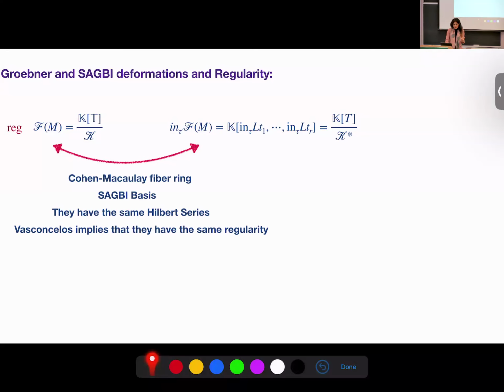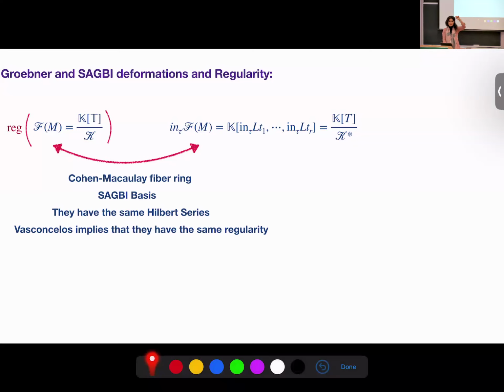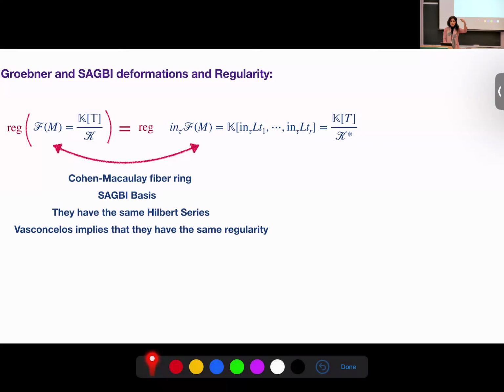So the regularity of this special fiber can be read from the degree of the numerator of the Hilbert series. It is the same as the degree of the numerator of the Hilbert series of the initial algebra, because they have the same Hilbert series. So instead of calculating the regularity of this special fiber, you can just compute the regularity of the initial algebra.